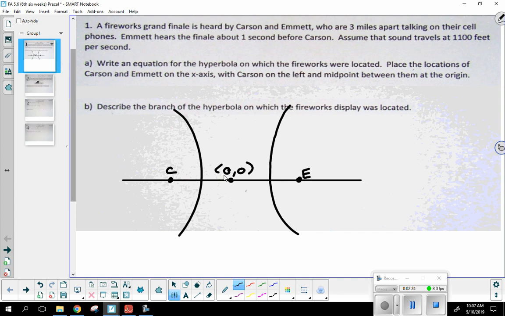In terms of A, B, and C, what is the distance from one focal point to another? 2C. From a center to a focal point is C, so from one focal point to the other is 2C, right? But I'm not going to say that 2C equals 3 because that's in miles. We're given that sound travels at 1,100 feet per second, so we have to convert this. We need to figure out what is 3 miles in feet. So I'm going to say 2C equals.